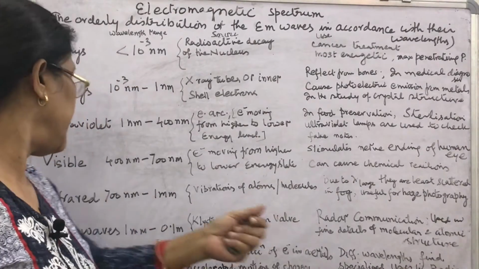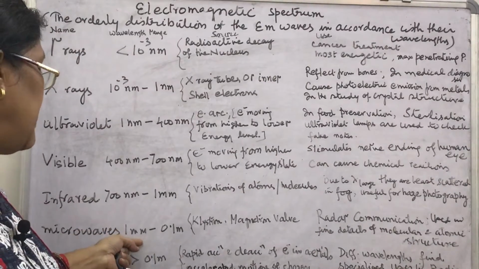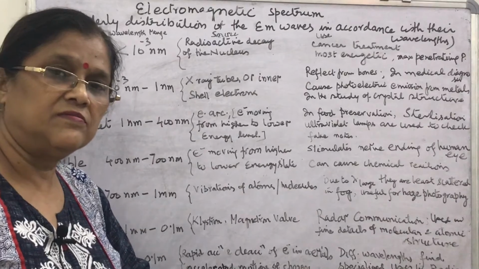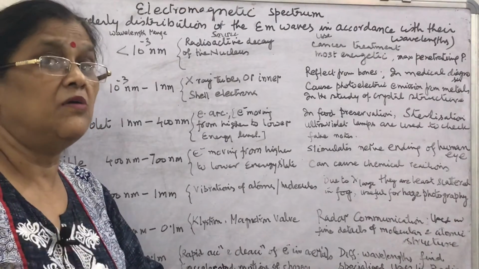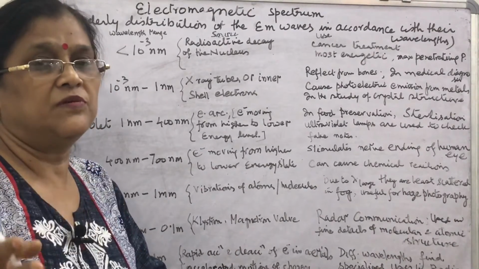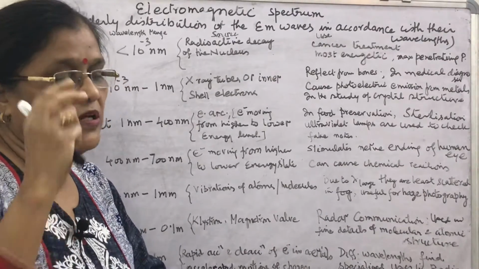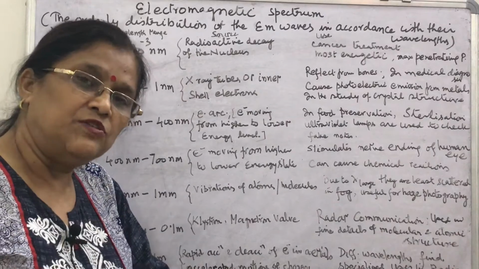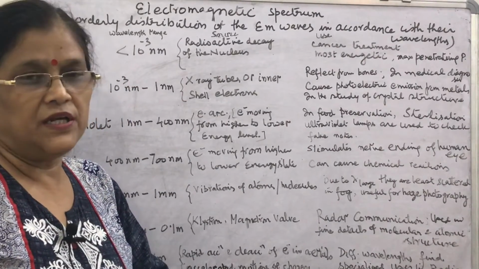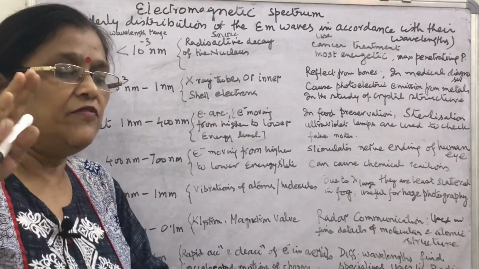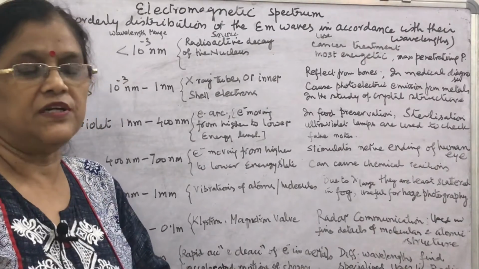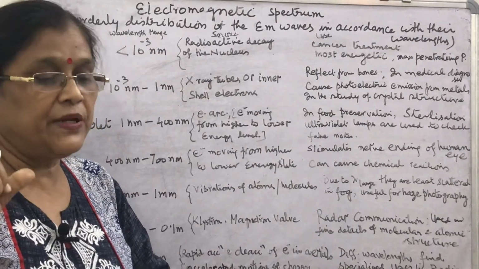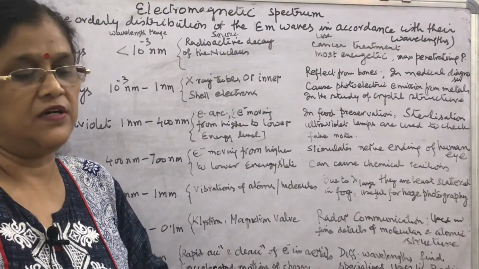These all you know. Microwaves: 1 millimeter to 0.1 meter. You know the microwave oven. What is the role? How are the food items cooked there? In the microwave, the frequency of microwaves matches the resonant frequency of the water molecules. So the energy from the waves is transferred efficiently to the kinetic energy of the molecules. This raises the temperature of any food containing water.